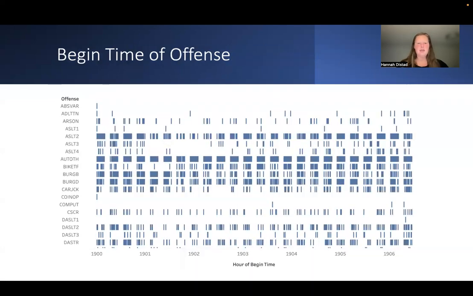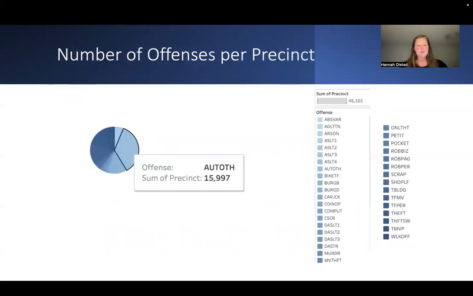The next one here is the begin time of offense, looking at, again, auto theft in the middle here, starting at 1900, 1901. Things are taking place at every top of the hour, every minute, all over the place. Again, I want to point out here that auto theft does have the biggest chunks, so that means that's happening the most.